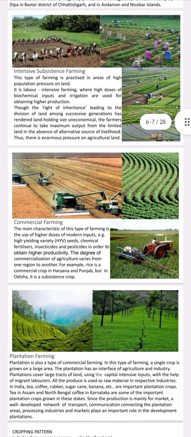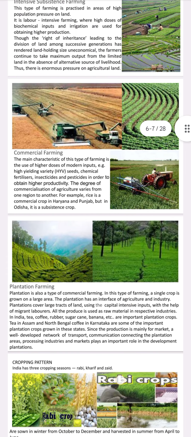Commercial farming. The main characteristic of this type of farming is the use of higher doses of modern inputs like high yielding variety seeds, chemical fertilizers, insecticides, and pesticides in order to obtain higher productivity. The degree of commercialization of agriculture varies from one region to another. For example, rice is a commercial crop in Haryana and Punjab, but in Odisha it is a subsistence crop.